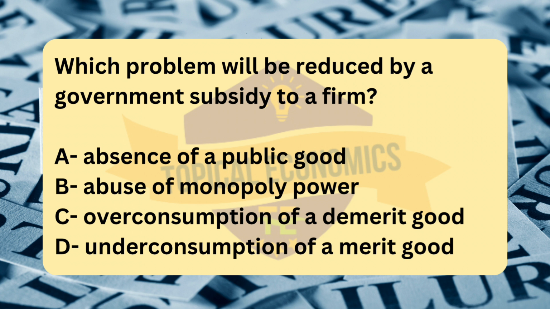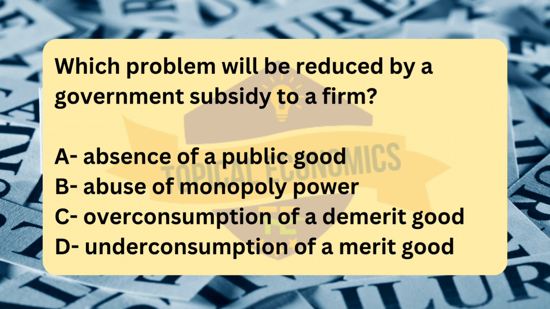Which problem will be reduced by a government subsidy to a firm? A. Absence of a public good. B. Abuse of monopoly power. C. Overconsumption of a demerit good. D. Underconsumption of a merit good. Reference, 2021 May-June version 2. The correct answer for this question is option D. Underconsumption of a merit good.